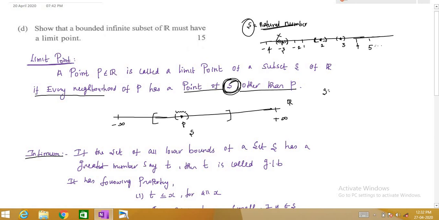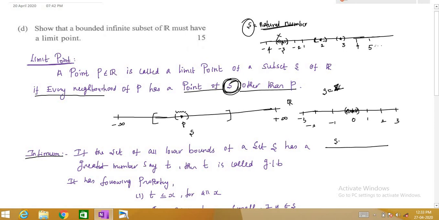So what will happen if I take S equal to R? Let's first take S equal to the integers. So our S is now 1, 2, 3 and minus 1, minus 2, minus 3, etc. Again, if I want to say 0 is a limit point, you take a small neighborhood around that point. If this neighborhood contains a point other than 0, then this will be a limit point. But you can see none of them here are integers, all are rational numbers. So again 0 is not a limit point.